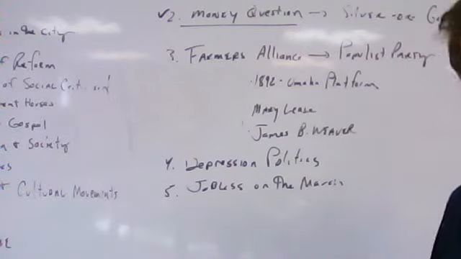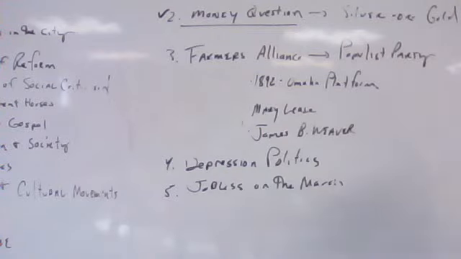As the Depression worsened, you see more and more action taken by the American public. Joblessness grew, unemployment grew, and you started to see the rumblings of a potential class war between capital or management and labor. People were especially alarmed by the joblessness on the march, or in 1894 was called Coxey's Army. It was a march to Washington by thousands of unemployed people, led by a populist named Jacob Coxey of Ohio.